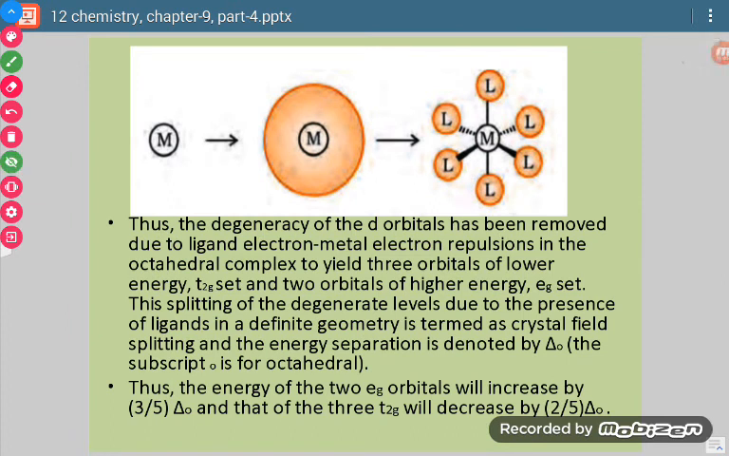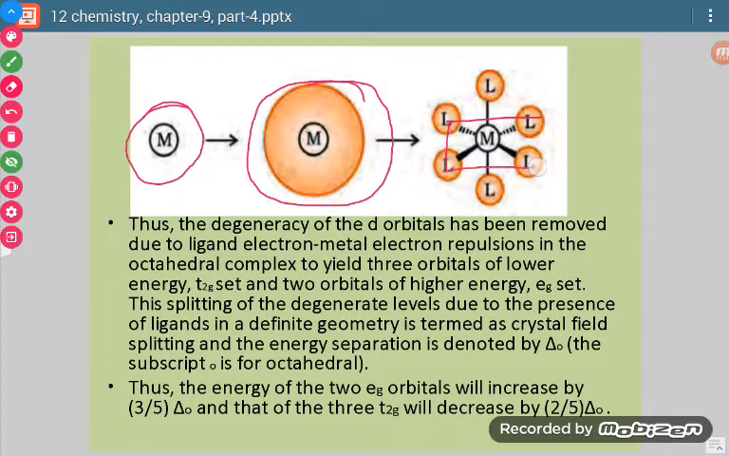Now how can we represent it? See, this is a metal atom and this represents the ligands. The metal atom will be at the center and all the ligands will be on the axes. So 4 ligands will be at the corners of a square, and one ligand will be above this square and another ligand will be below this square.